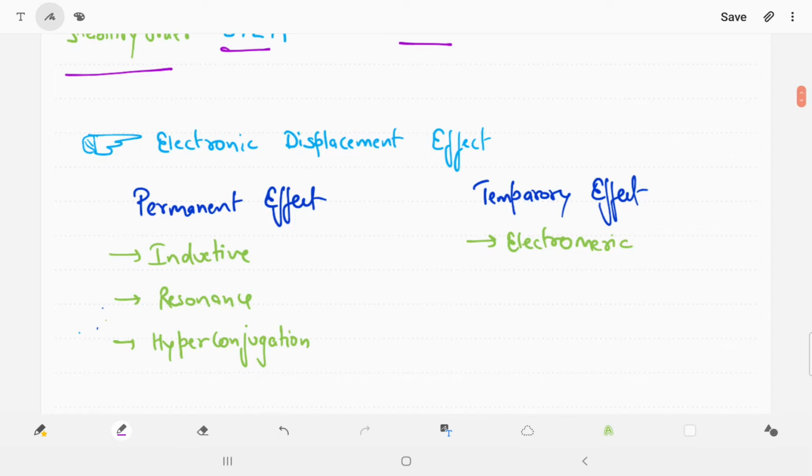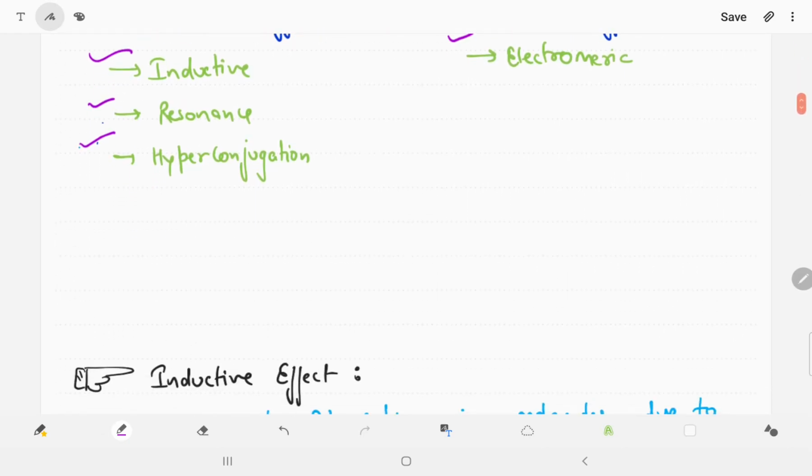Now we are going with the electronic displacement effect. Electronic displacement effect is of two types: temporary effect and permanent effect. We know that permanent effect is of three types: inductive, resonance, hyperconjugation. Otherwise, the temporary effect is the electromeric effect. So now we are going one by one. First of all, we go with the inductive effect.